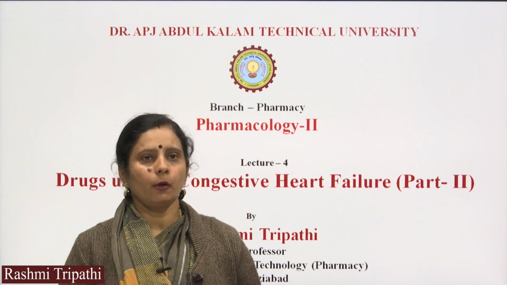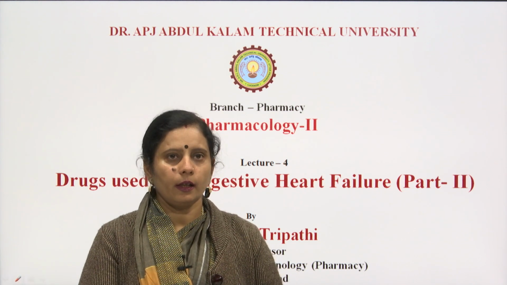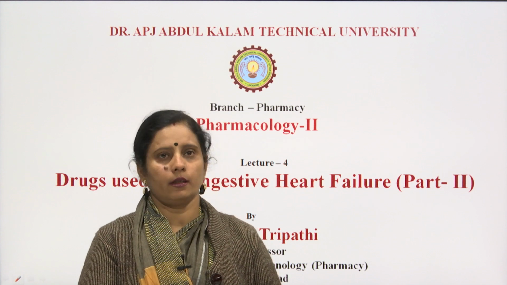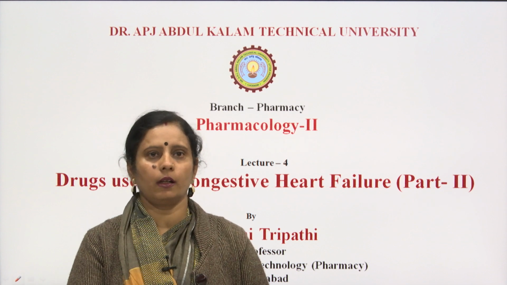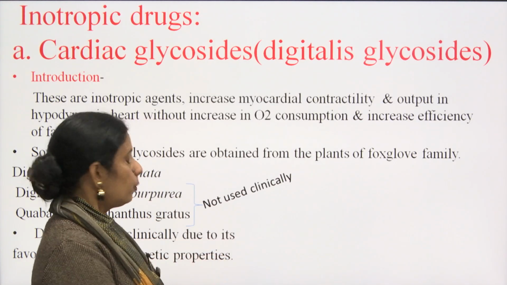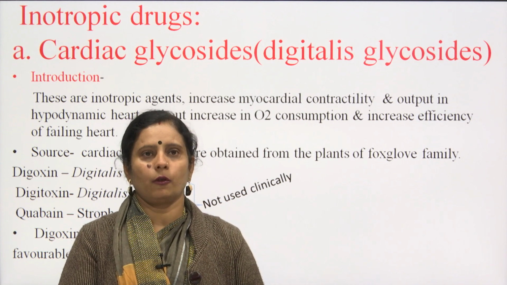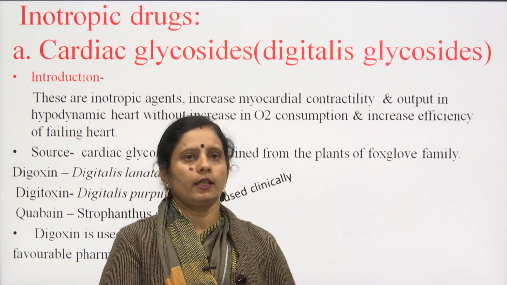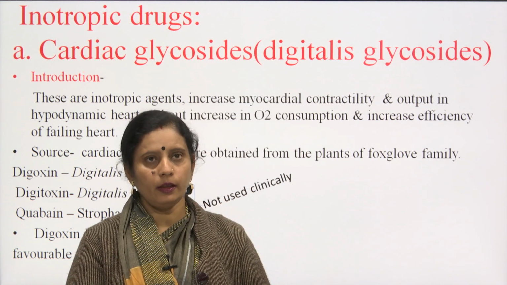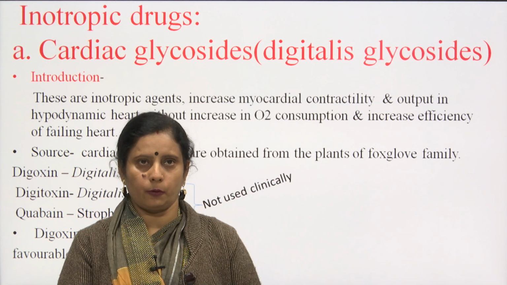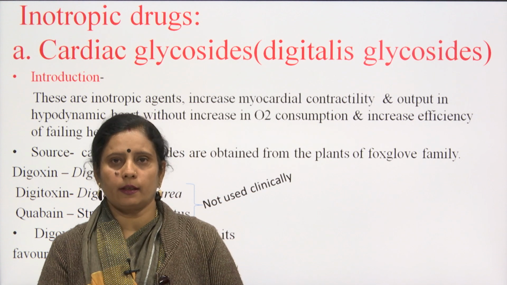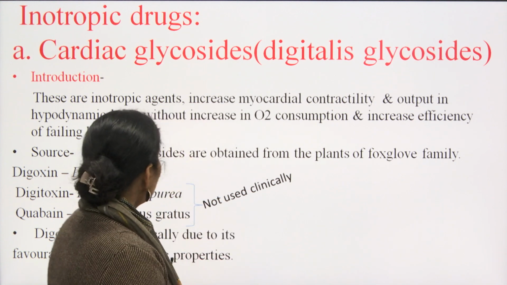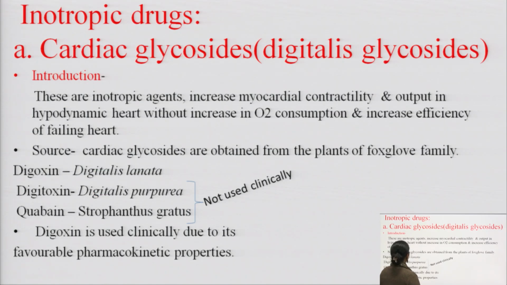So today I will continue part 2 of the drugs acting in congestive heart failure. We discuss the remaining classes of drugs that act in congestive heart failure. The next category is the inotropic drugs, and in this, firstly we will discuss cardiac glycosides, which are also called digitalis glycosides. First of all, we need to know what inotropic agents and cardiac glycosides are. Basically, cardiac glycosides are inotropic agents.